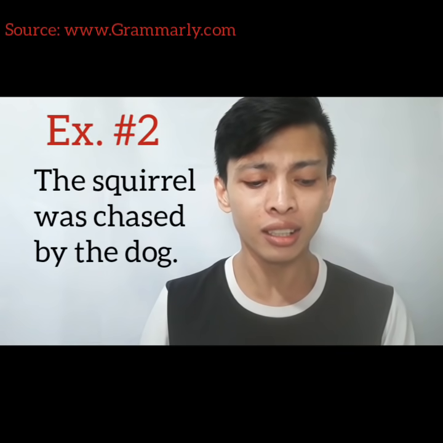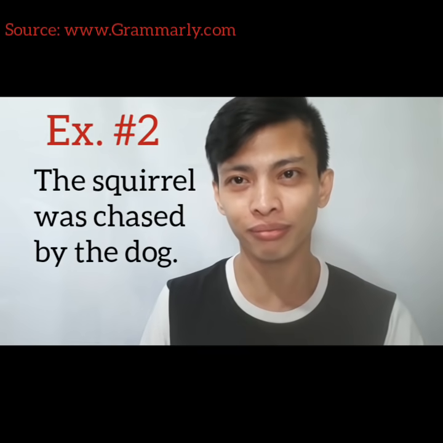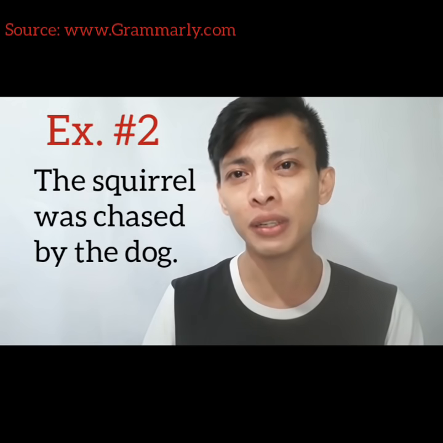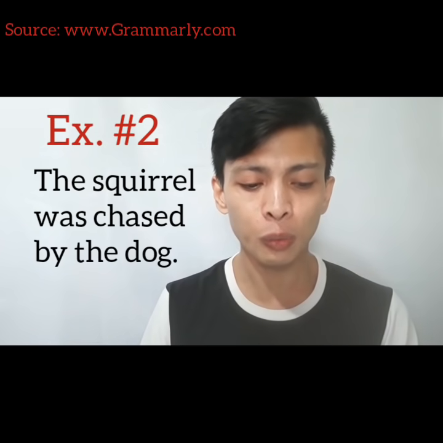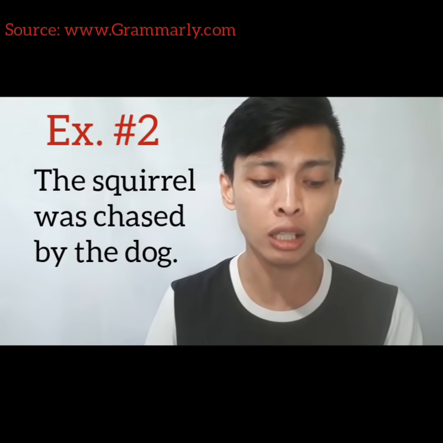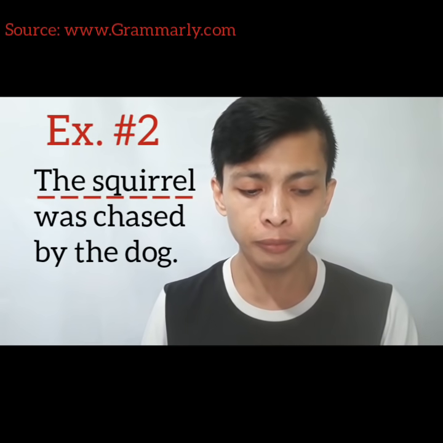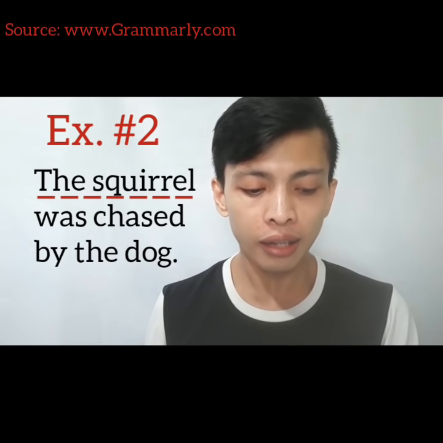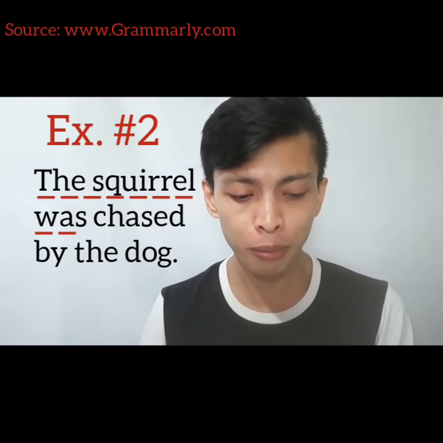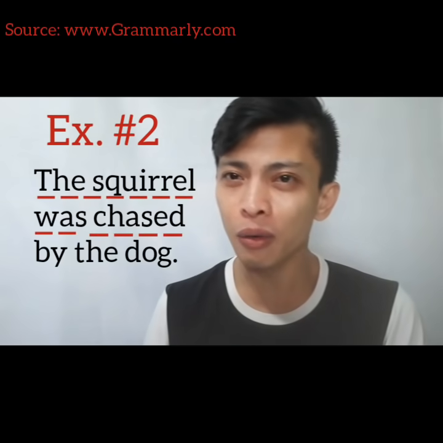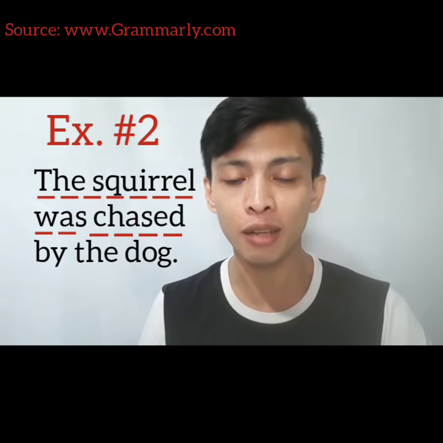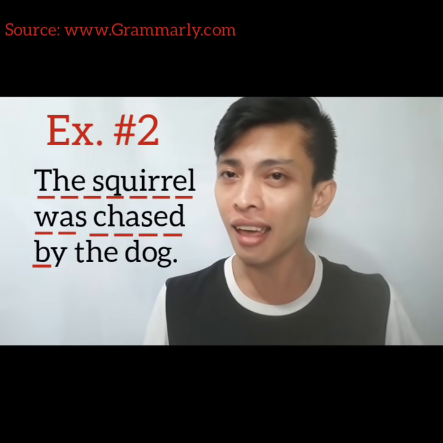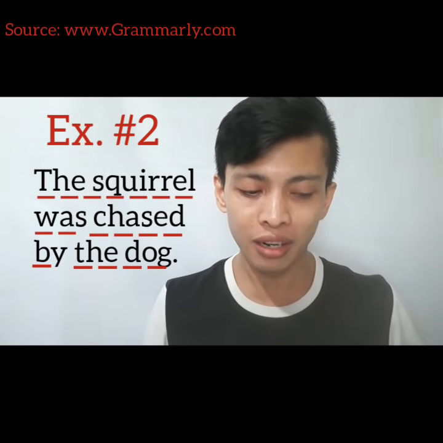Second example. The squirrel was chased by the dog. So, in this sentence, we have first our object, which is the squirrel, and then the was, which is our to be form, and then the chased, our verb's past participle, and then by, our preposition, and the dog, our subject.